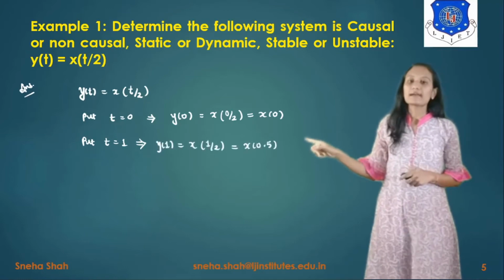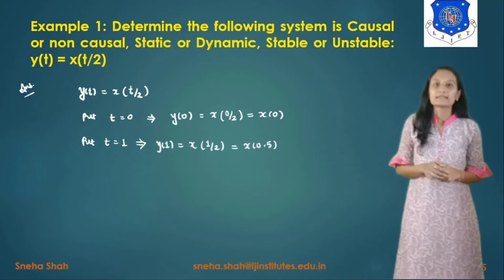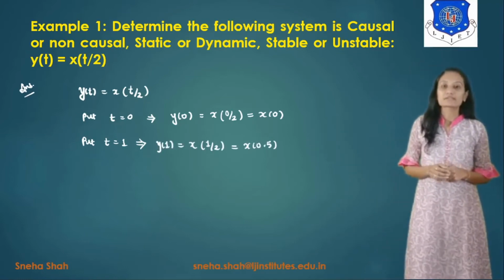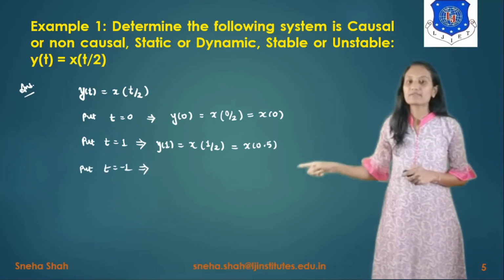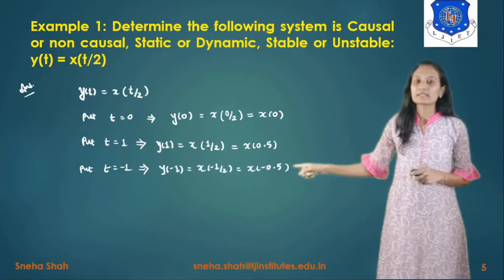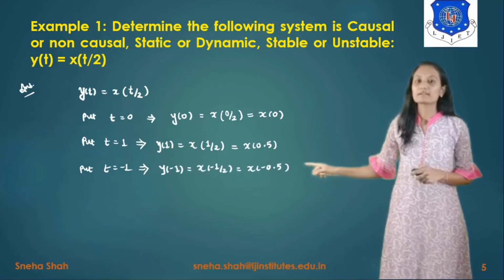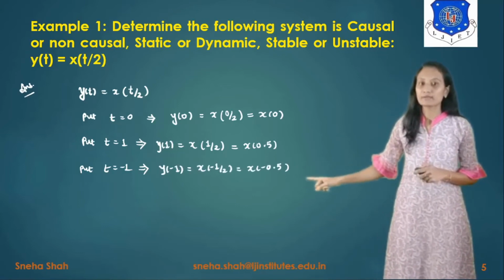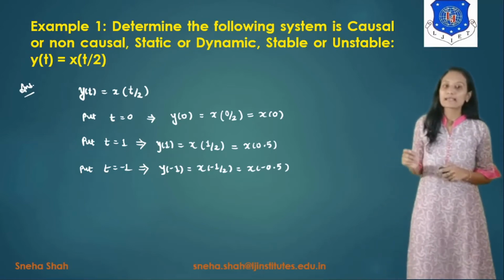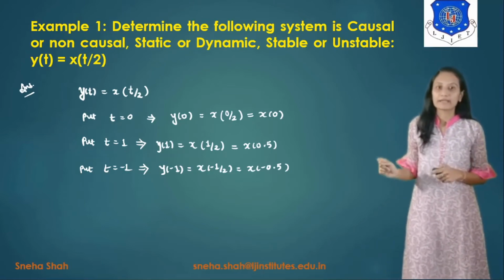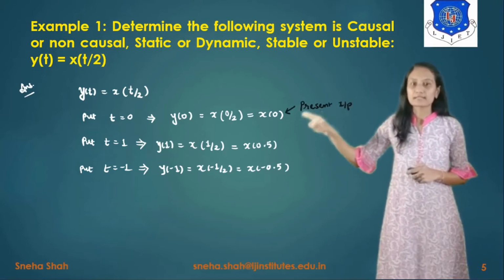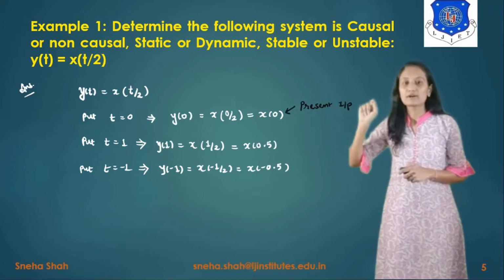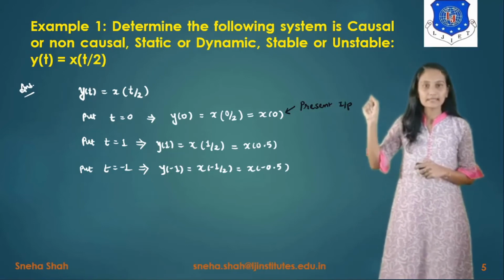Now if we put in the value of t equals 1, then the value of y of 1 is equal to x of 1 by 2. x of 1 by 2 means x of 0.5. Similarly, if we take t equals -1, then y of -1 equals x of -1 by 2, so -1 by 2 means x of -0.5. So from this we can say that this one is the present input, 0 input at the same time 0 output. So it will be considered as the present input.